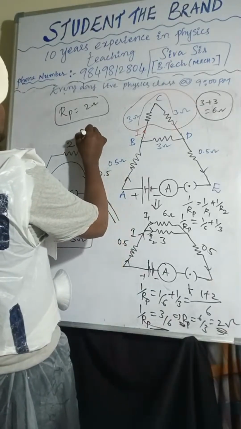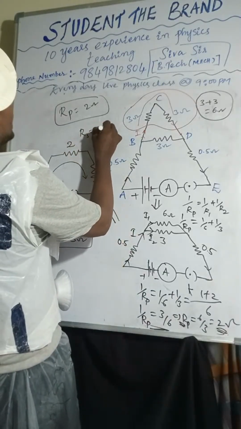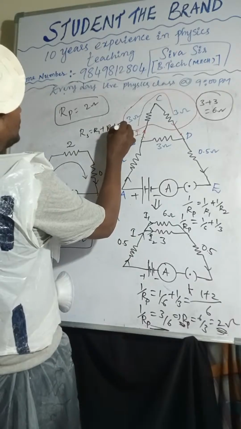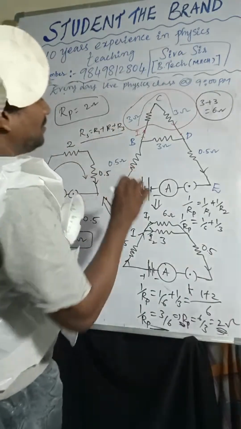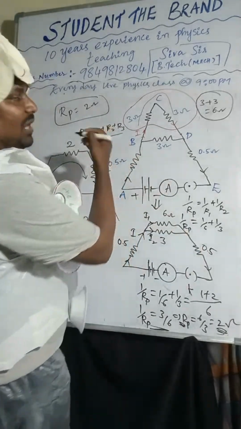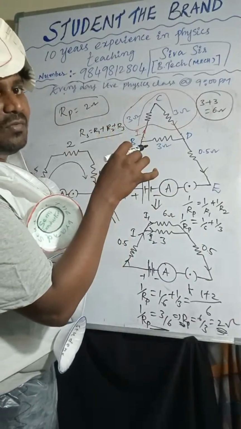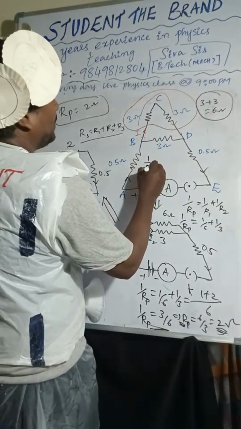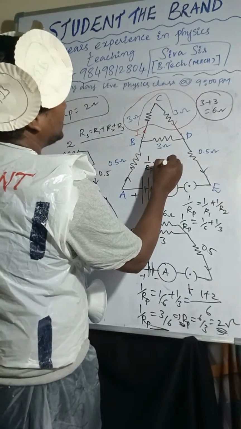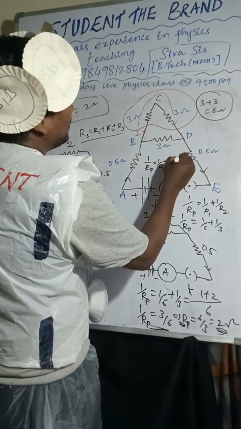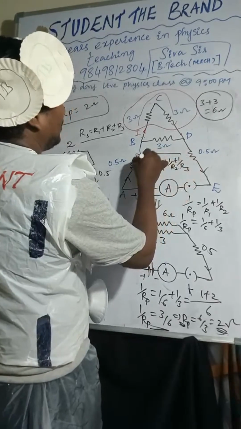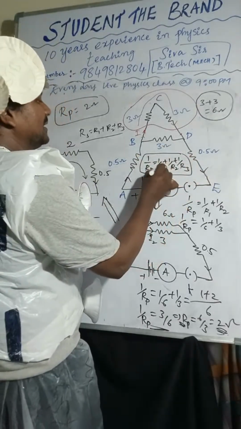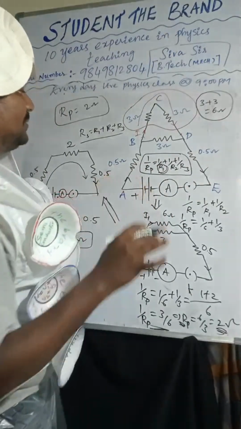So in series, if you are taking R1 plus R2 plus R3, we are taking only the R value. We are not substituting 1 by R value. Even in the parallel combination, 1 by RP equals 1 by R1 plus 1 by R2 plus 1 by R3. So here also you are substituting the R value.